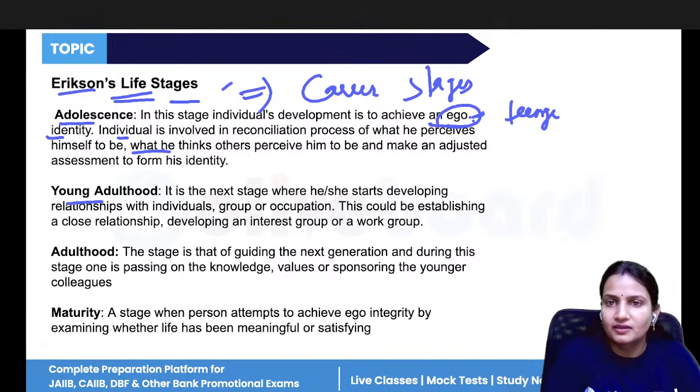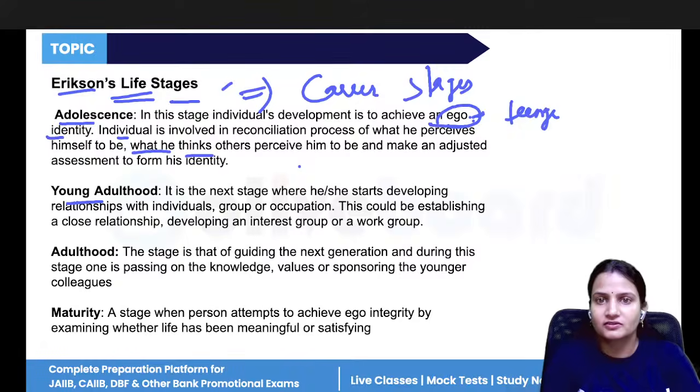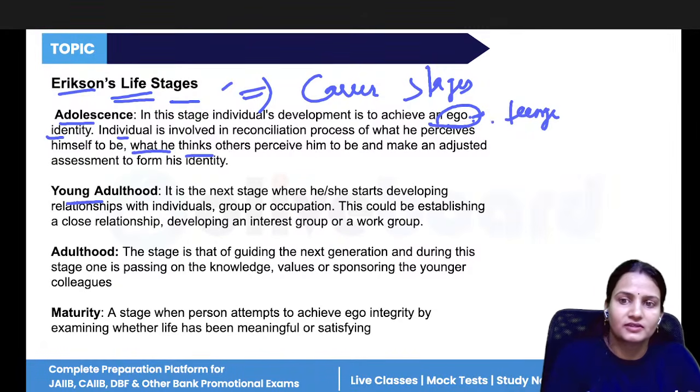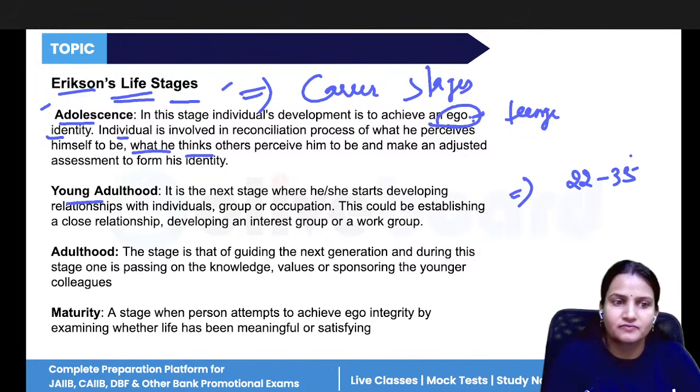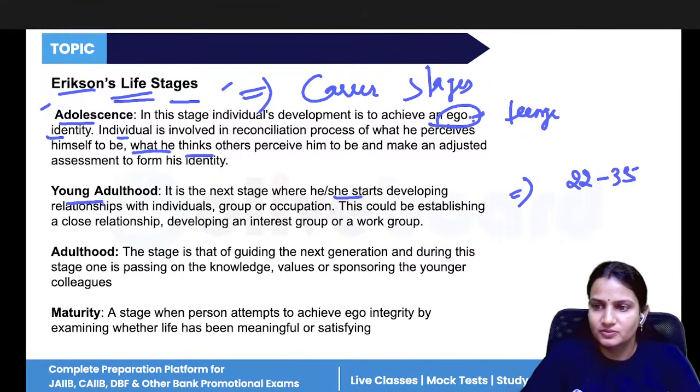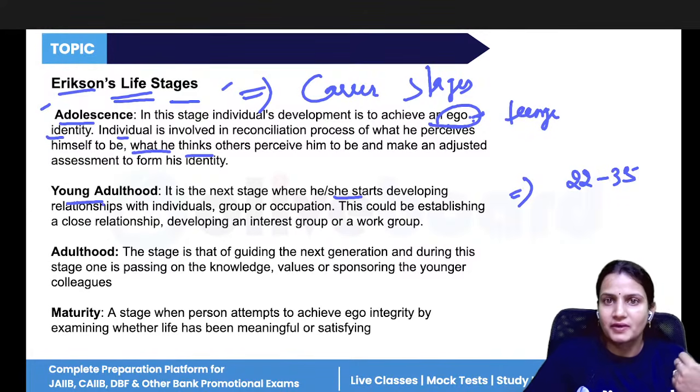You always think about what others are thinking about you. Are you looking good in front of others or not? What they are thinking about you, what they are saying about you. You are more focused on these things at the age of a teenager. Young adulthood means when you reach 22 to 30, 35. Here you start developing new friends and new relationships. You have made your own interest group or work group, so here you start making relationships.